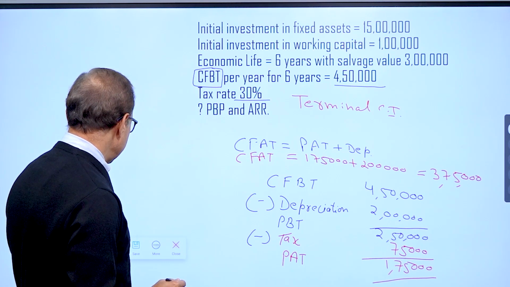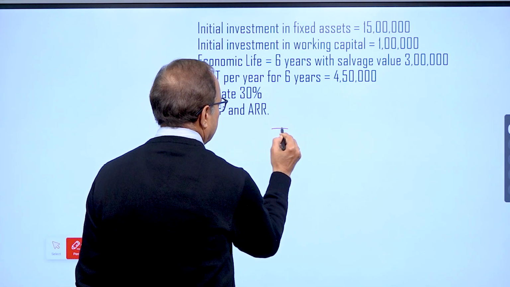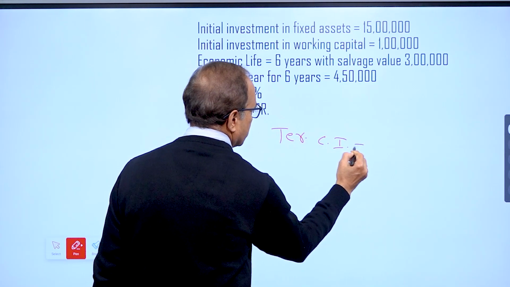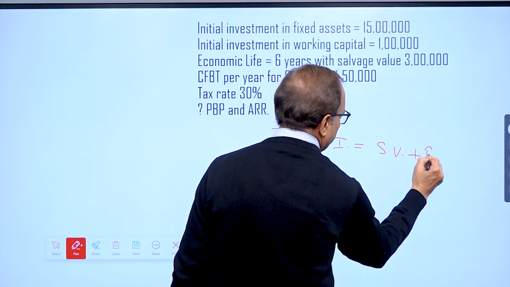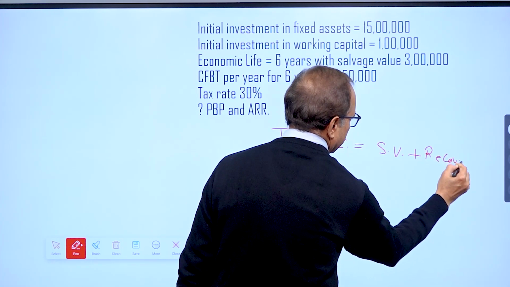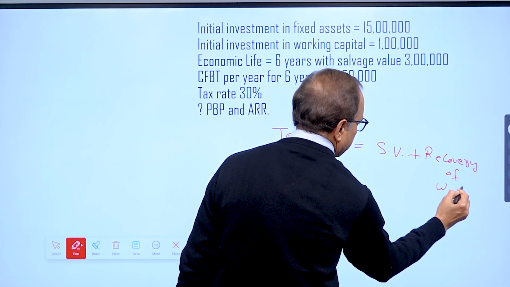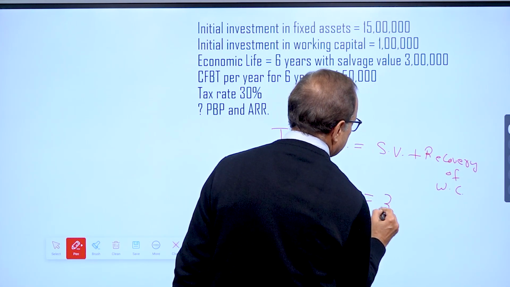We further calculate terminal cash inflow. As you remember, terminal cash inflow will comprise two things: salvage value plus recovery of working capital. So my salvage value of the project is 3 lakh,